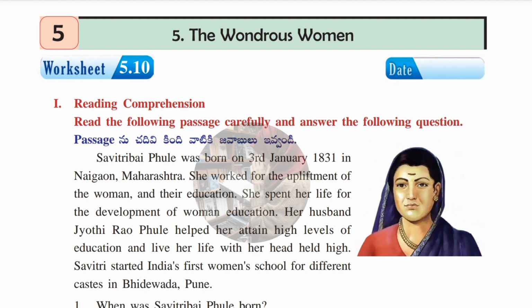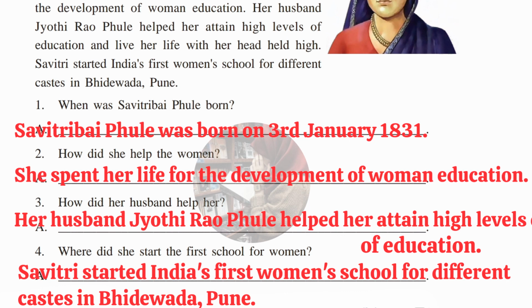Now we'll see the answers of this first Roman. So, first question is, when was Savitri Bai Phule born? Answer, Savitri Bai Phule was born on 3rd January 1831. Second question, how did she help the women? Answer, she spent her life for the development of women's education.